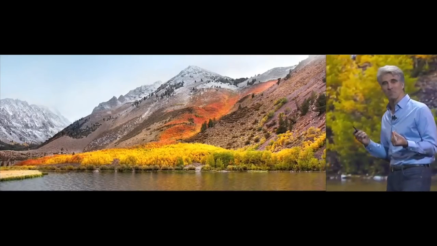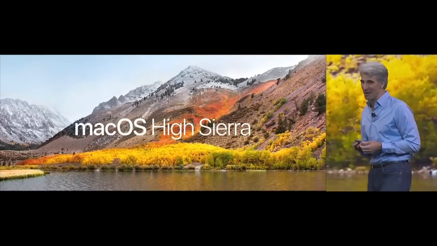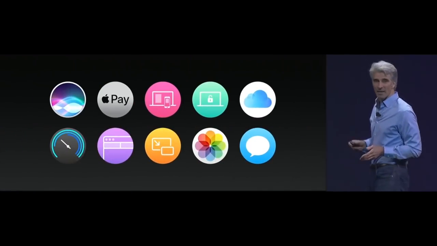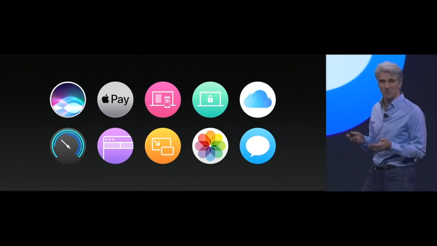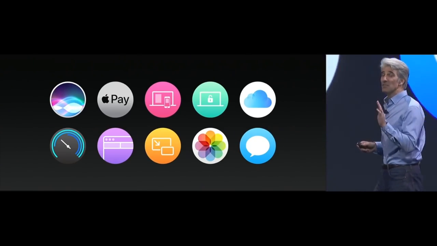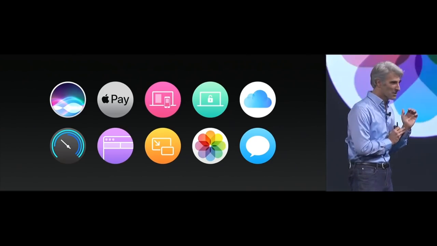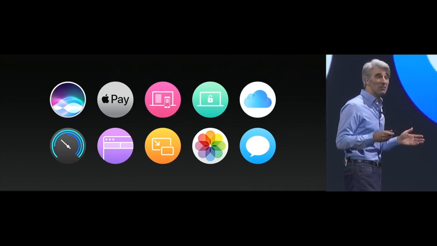macOS 10.13 High Sierra was released on September 25th, 2017, and focused on performance improvements and technical updates rather than new features. Notable changes included the Apple File System, Metal 2, support for HEVC and HEIF, and updates to Photos, Mail, Safari, Notes, and Siri.